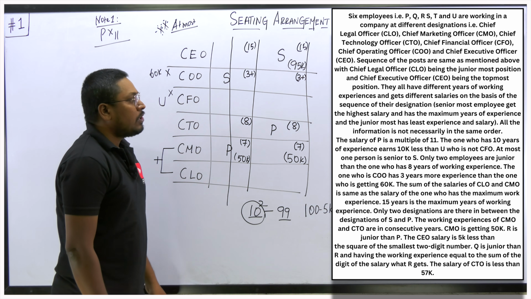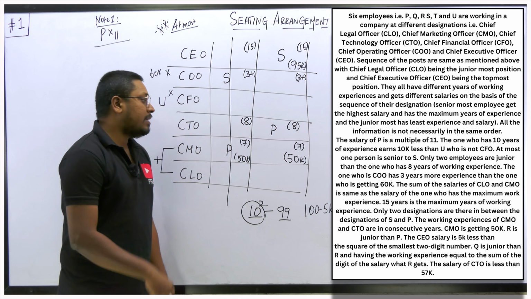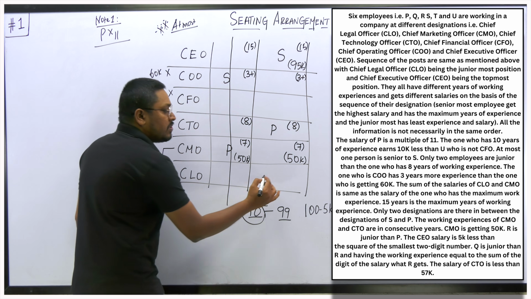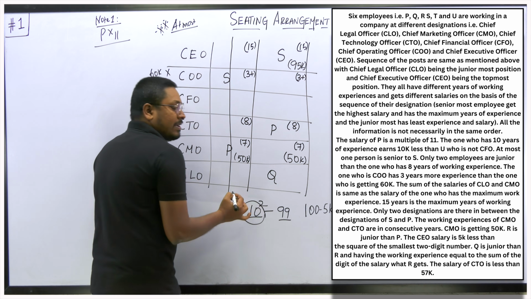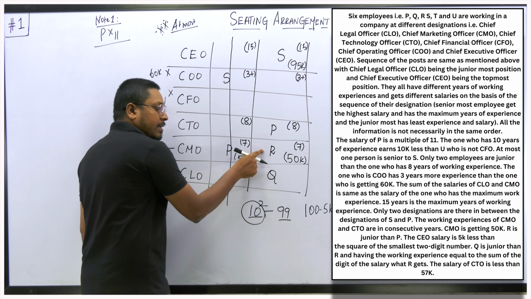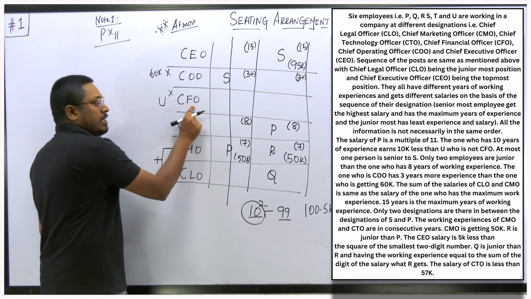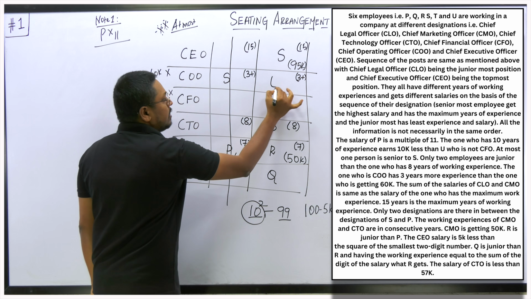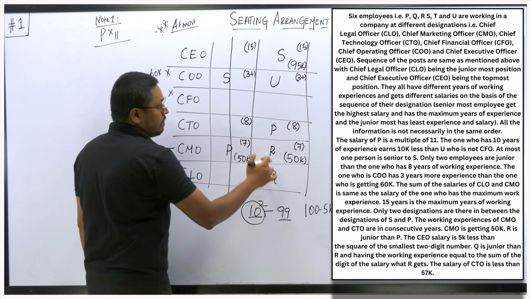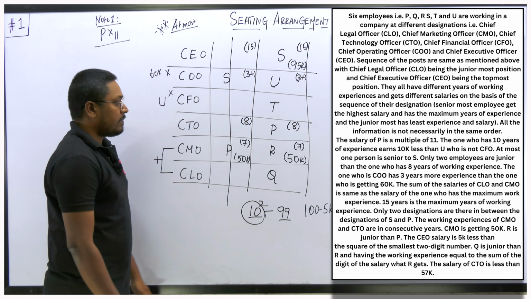So next point, Q is junior than R. Just now we know that R is junior than P. So now the point is saying Q is junior. So if Q is junior than R, then definitely Q will be fixed here, R will be fixed here. Only then we can say Q will be junior than R, R will be junior than P, right? And we know that U is not CFO, so you should not fix U here. So this will be U, right? The remaining one, P, Q, R, S, T is remaining, so T should be fixed here, right?